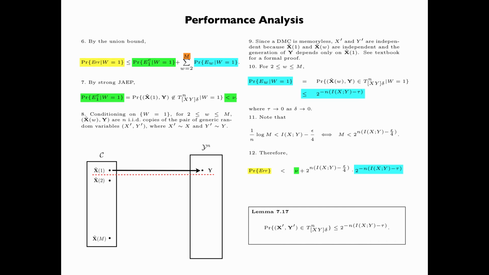Now in this summation, the number of terms is upper bounded by 2 to the power n times I(X;Y) minus epsilon over 4. Now this I(X;Y) and this I(X;Y) cancel with each other, and so we have nu plus 2 to the power minus n times epsilon over 4 minus tau.